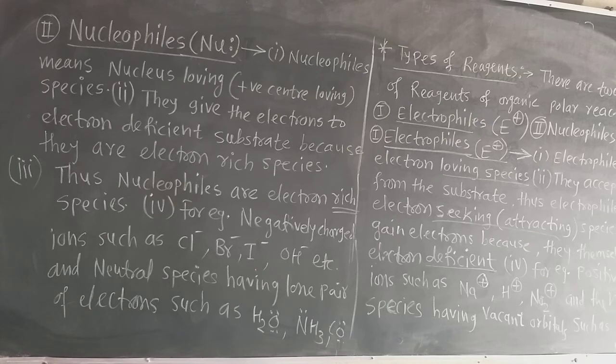Electrophiles gain or attract electron from electron rich species, and nucleophiles give electrons because they are electron rich species, to the electron deficient species.